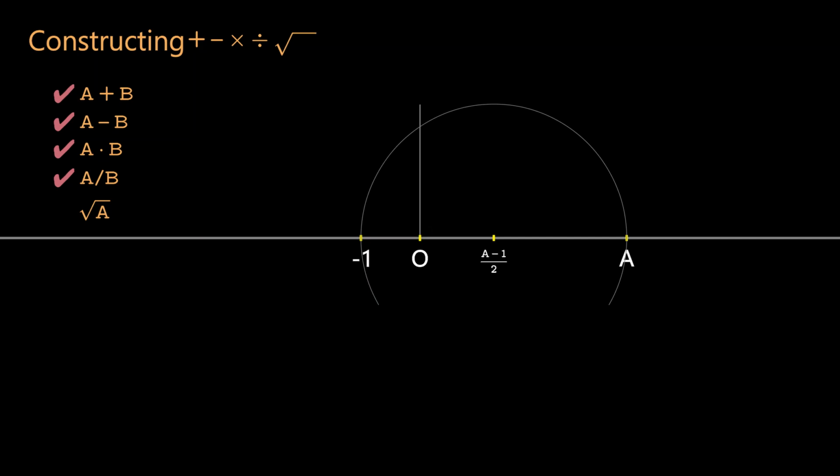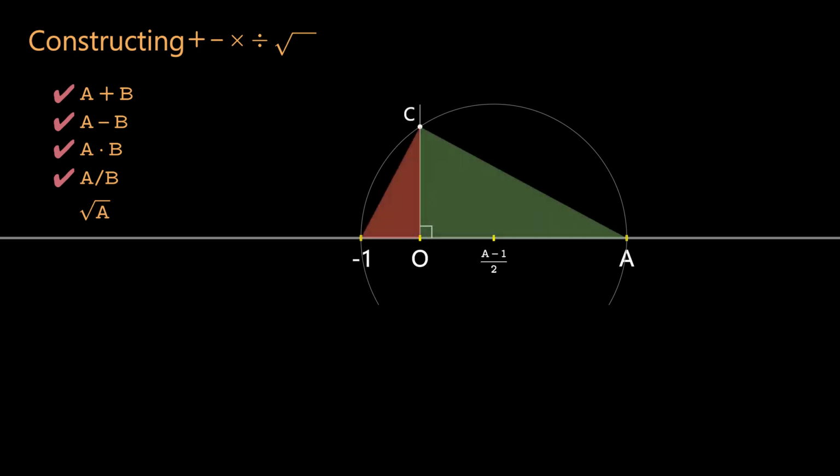Draw a perpendicular line to the number line through the origin. This line intersects the circle at point C. Since the two triangles shown in color are similar, based on the corresponding proportionality, we can deduce that the distance from point C to the origin is the square root of A. Therefore, we can construct the square root of a known number using ruler and compass.